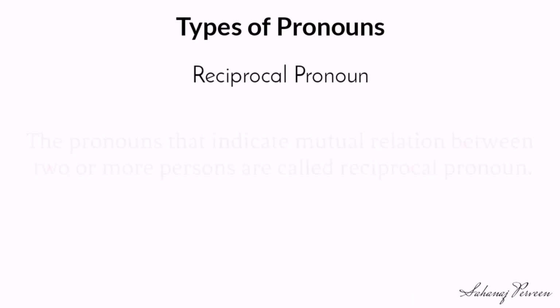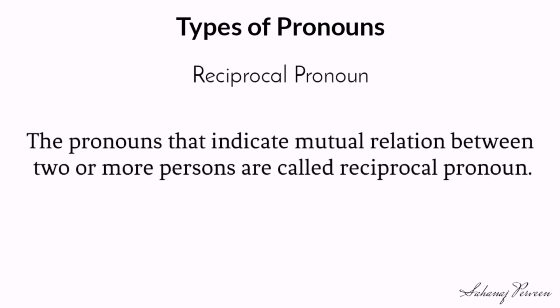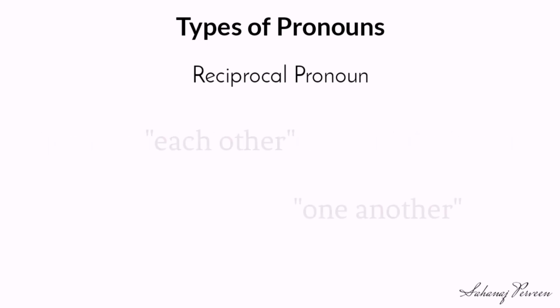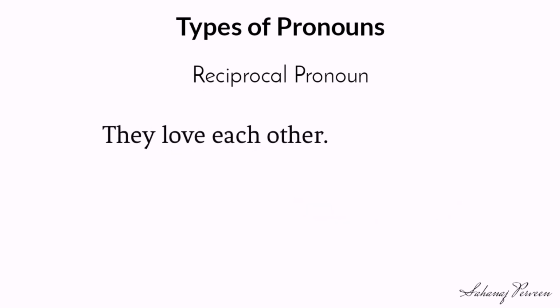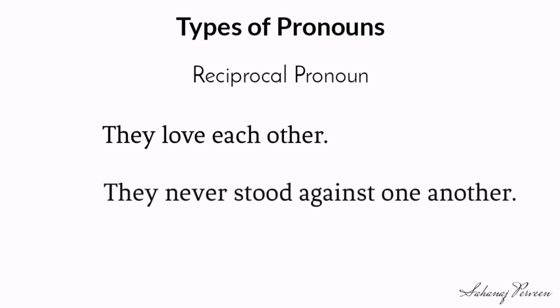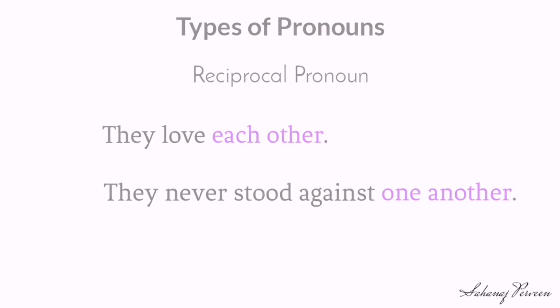Reciprocal pronoun. The pronouns that indicate mutual relation between two or more persons are called reciprocal pronouns. Each other, one another are called reciprocal pronouns. Dear students, look at the example. They love each other. They never stood against one another. In the above sentences, each other, one another are the examples of reciprocal pronouns.